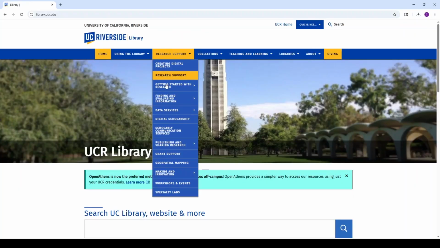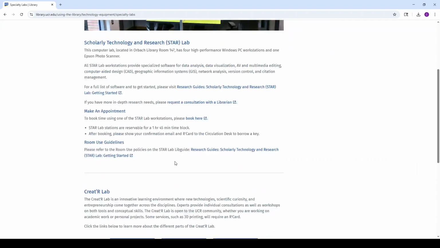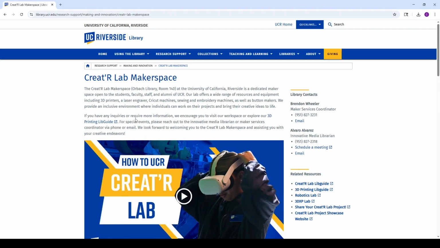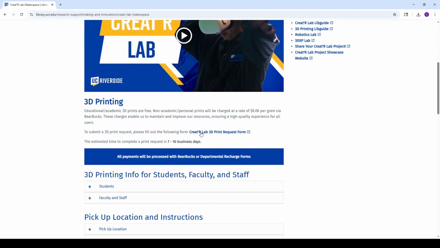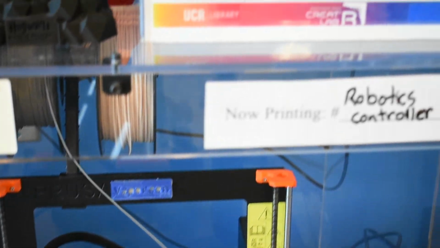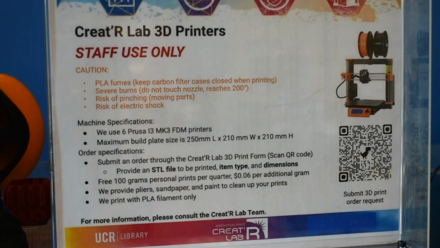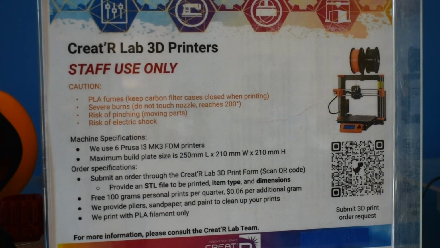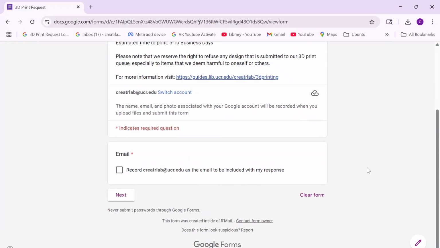To begin, submit a 3D print request by either visiting our website and navigating to the 3D print section. Alternatively, you can access the form by scanning the QR code posted in the lab. This form will record your email address for correspondence purposes.